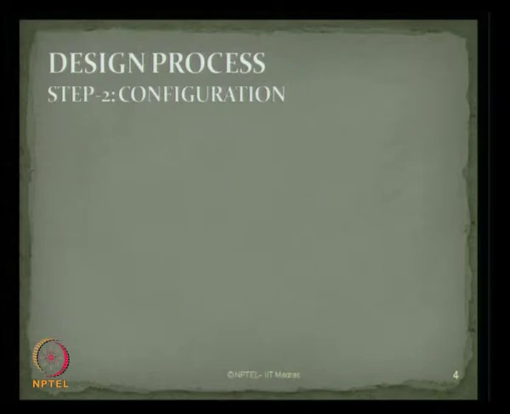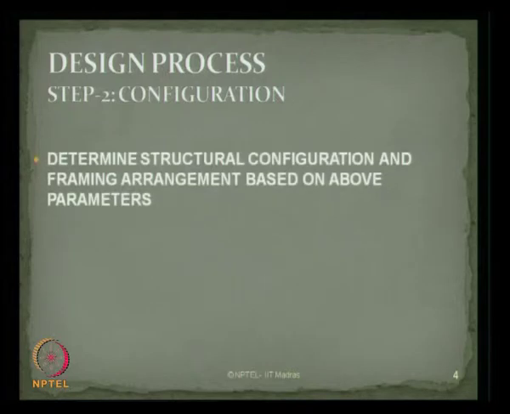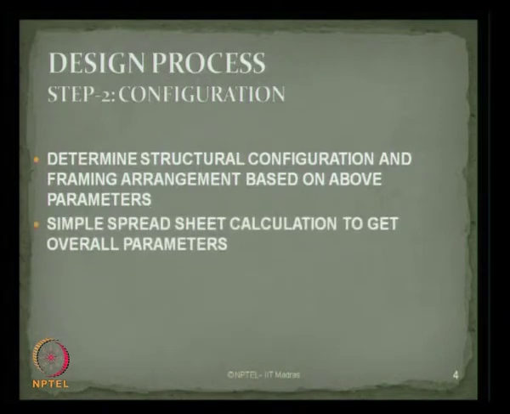Having understood this, in step 2, the second stage of the design process, we focus on the configuration of the platform. We determine and design the structural configuration and the framing arrangement totally based on the above parameters we discussed in the last slide. We can use a simple spreadsheet calculation to get the overall parameters assigned in one shot, and try to fix the structural configuration of the platform considering all the above parameters we discussed in step number 1.